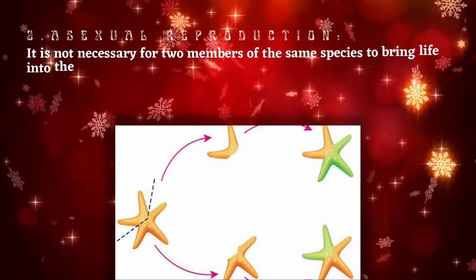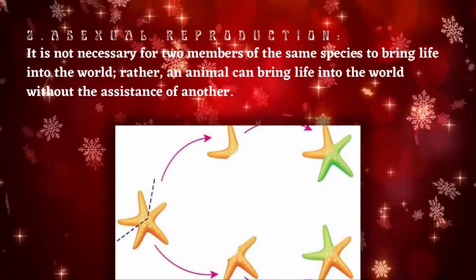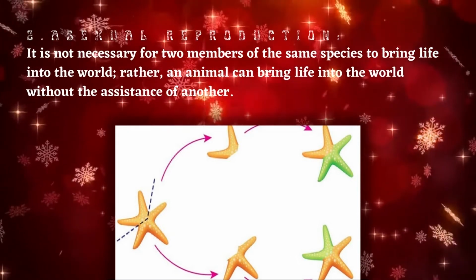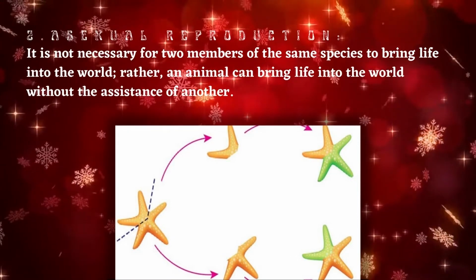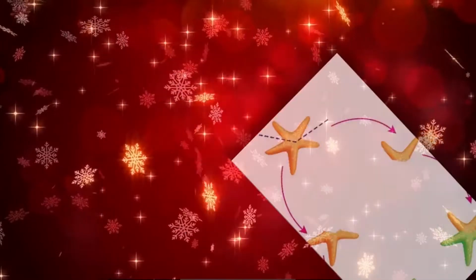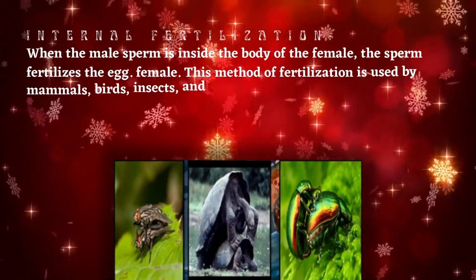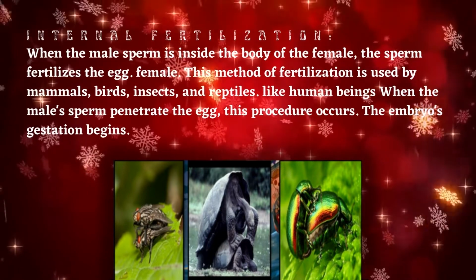It is not necessary for two members of the same species to bring life into the world. Rather, an animal can bring life into the world without the assistance of another. Two types of sexual reproduction. When the male sperm is inside the body of the female, sperm fertilizes the egg.